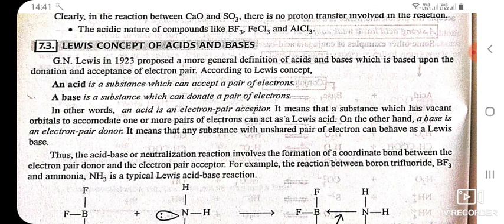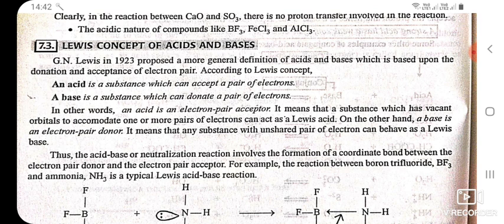Lewis concept of acids and bases. G.N. Lewis in 1923 proposed a more general definition of acids and bases, which is based upon the donation and acceptance of electron pair. According to Lewis concept, an acid is a substance which can accept a pair of electrons. A base is a substance which can donate a pair of electrons. In other words, an acid is an electron pair acceptor.